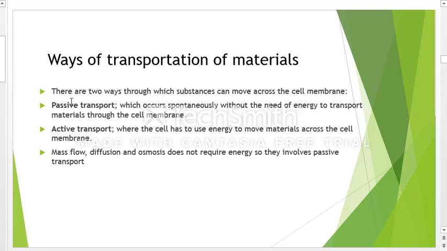So we shall see in active transport as well as in passive transport how different materials are transported from one part of the body to another. And some of the passive transport systems are mass flow, diffusion, osmosis, as well as facilitated diffusion. So we will see one after another.